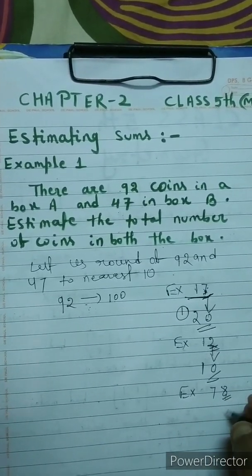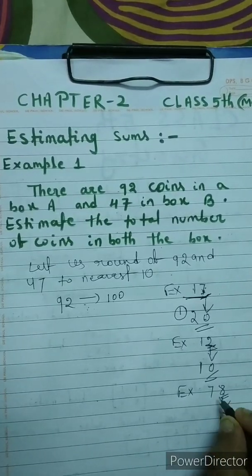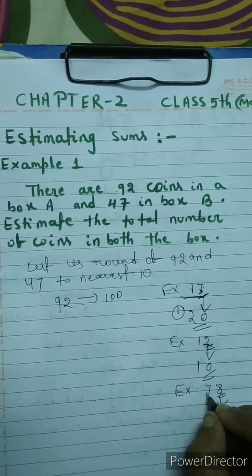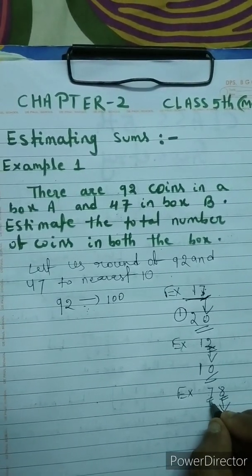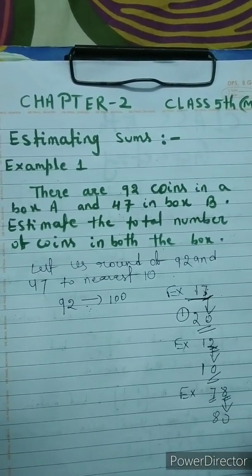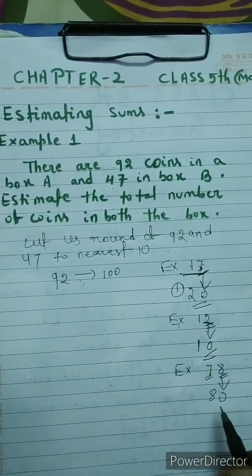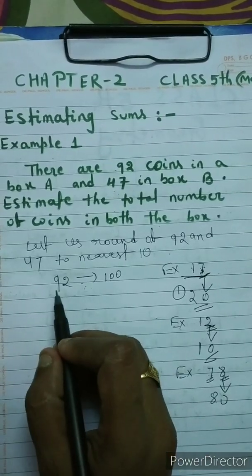So if it is greater than 5, then this becomes 0, and if greater than or equal to, in both cases, the tens place digit will be increased by 1. So 7 plus 1 is 8. Now the round off of 78 is 80. Understood children?